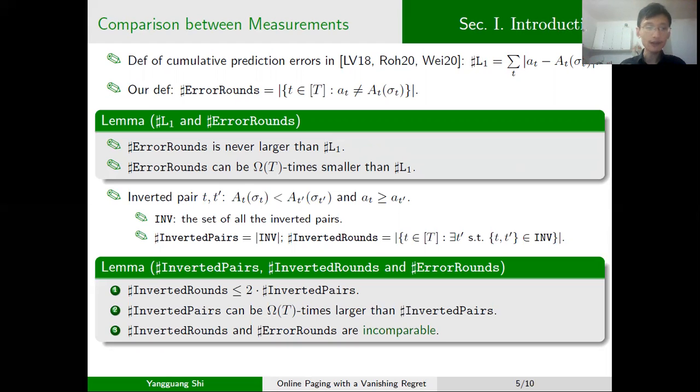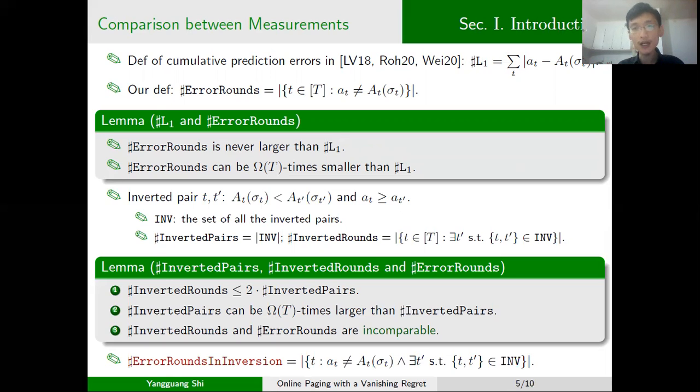Now we define a refined measurement of the prediction errors. It counts the runs that are counted by both the error runs and the inverted runs. As you can see, such a measurement is stronger than all the measurements discussed above. And although our main results were described with the measurement of error runs, they also hold for this stronger measurement.